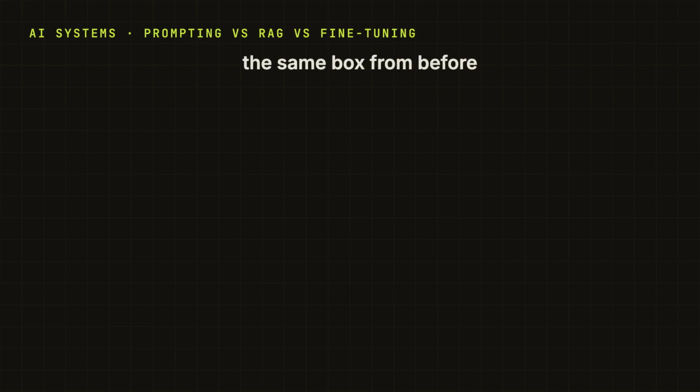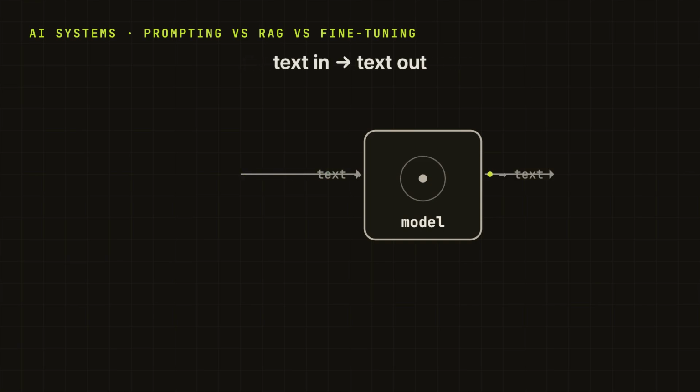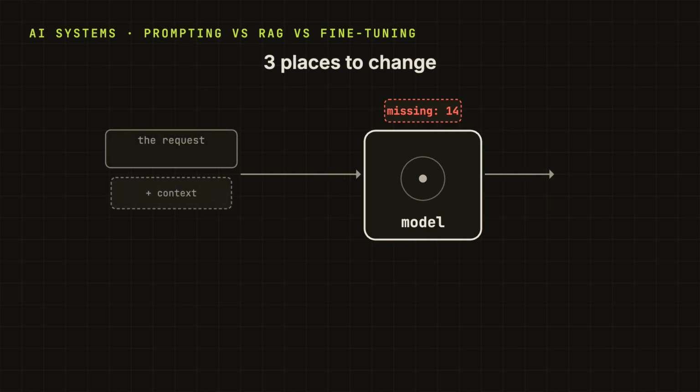Okay, so we have a model. Picture that same box from the first video. Text goes in, text comes out. And it is missing a fact now. If you think about it properly, for this kind of problem, there are really three main levers we can pull. And each of those three words is just one of them.